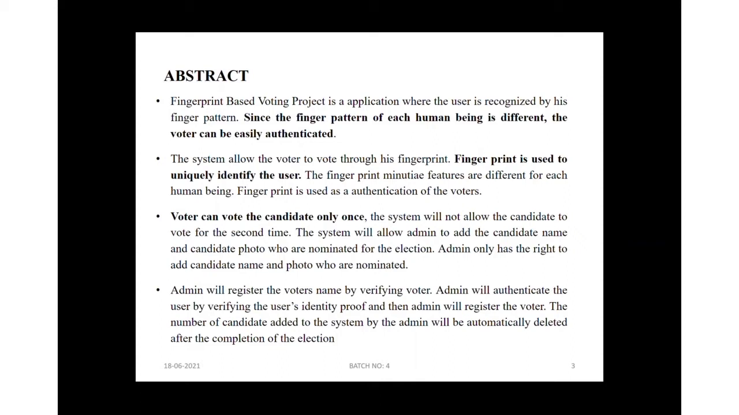Citizens will vote for the candidate just one time. The system won't permit the citizen to vote for a second time. The system permits the admin to add the candidate's name and candidate icon. Admin can register the citizen's name by supporting the voter ID. Admin can verify the user by supporting the user's identity proof so the admin can register the citizen. The candidates added to the system by the admin are automatically deleted on the completion of the election.